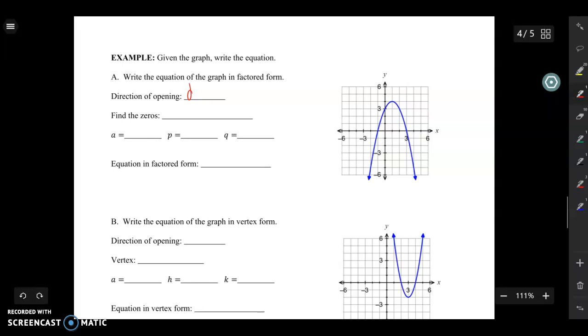So the first thing that's really easy to tell is that this graph is opening down, right? Which tells us that our a value is negative. And we don't know what the a value is yet, but it is going to be negative.